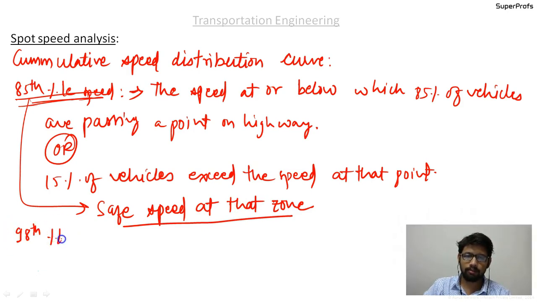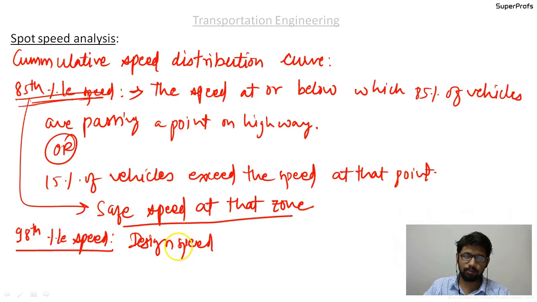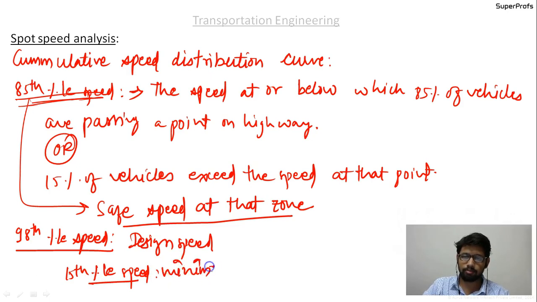The 98th percentile speed is used as the design speed. Design speed. And the 15th percentile speed is regarded as the minimum speed. Minimum speed.